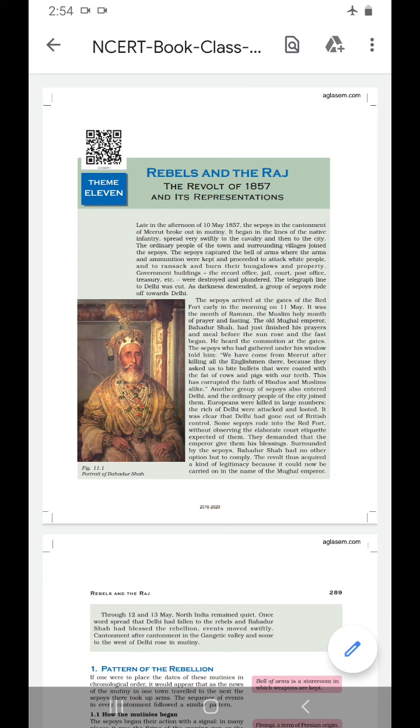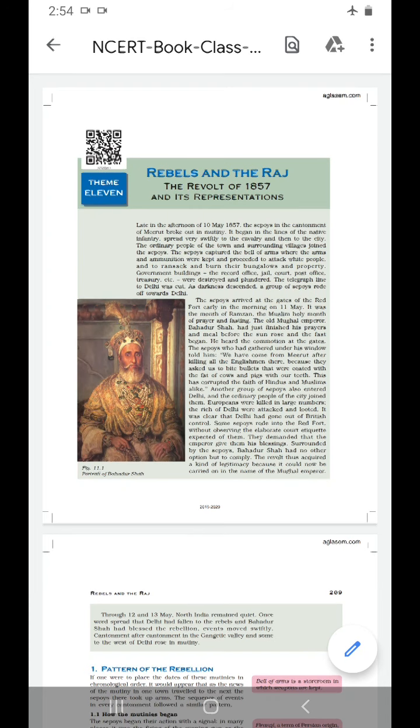Clear? Now, the mutinies' coordination was there. As the mutiny started at Meerut, from there they made coordinations and reached the Red Fort, and the mutiny began there with the support of all the common people.